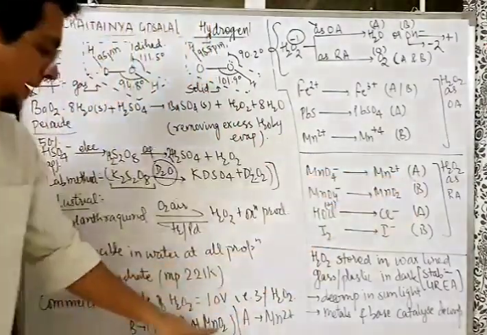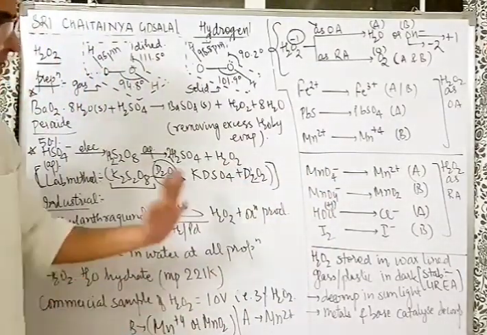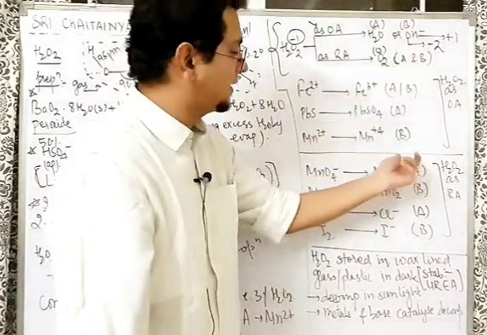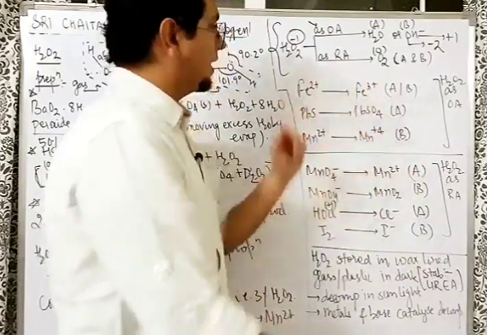In acidic medium, Mn2 plus formed. In basic medium, MnO2 formed, plus 4. As simple as that. Sir, byproduct, when H2O2 behave as reducing agent, the byproduct always, in this case, all case, O2 is the byproduct. Sir, what about this reaction?